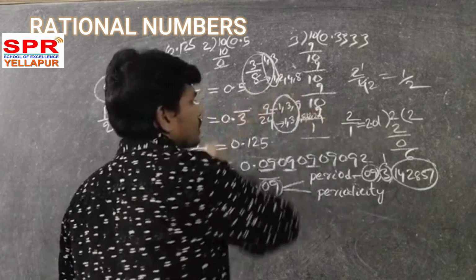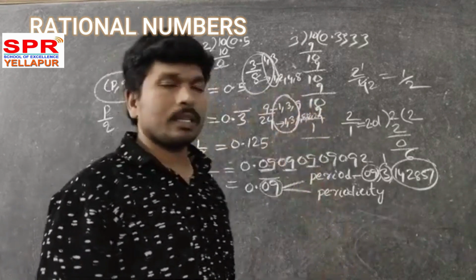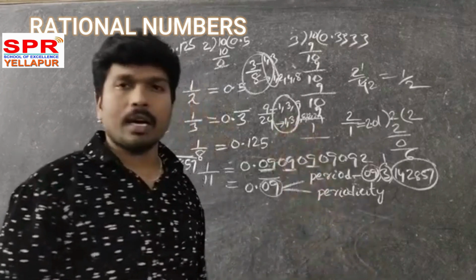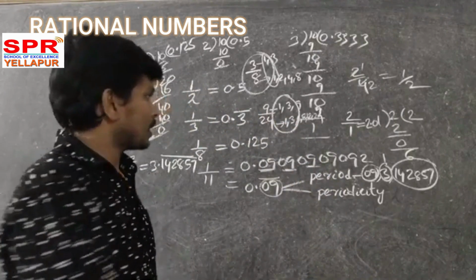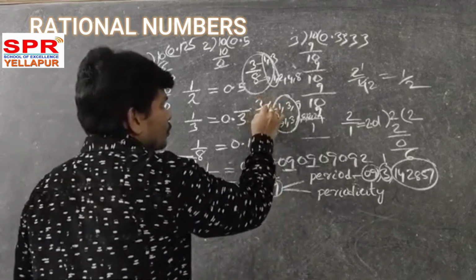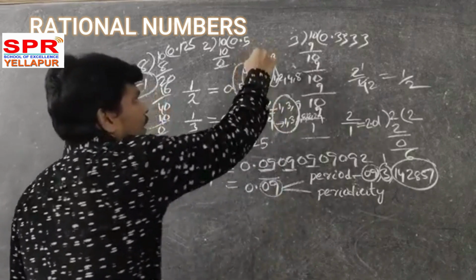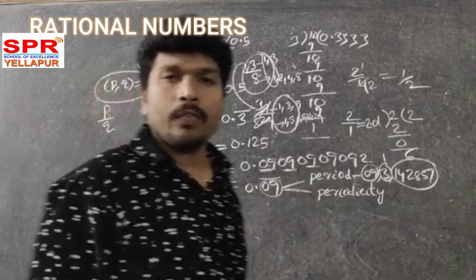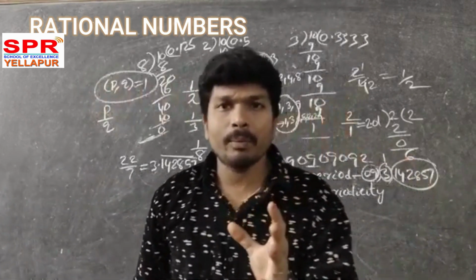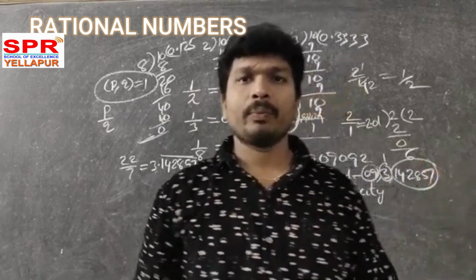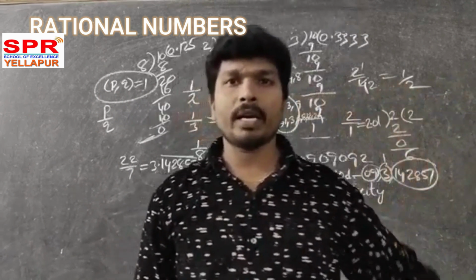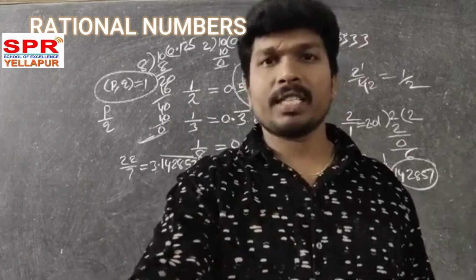What are the common factors? 1, 3. Which one is the highest common factor? 3. So it is not in simplest form. So you have to divide by the GCD, then you will get its simplest form. If any rational number is in simplest form, then definitely the highest common factor of its numerator and denominator is 1.